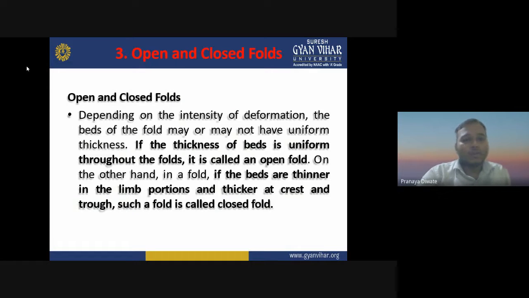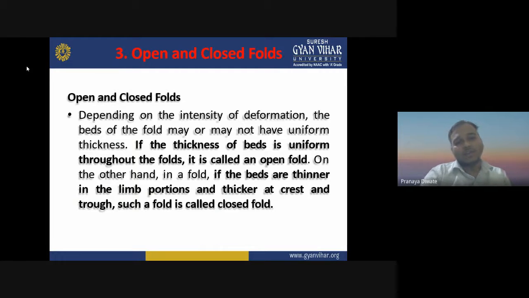Then what are open and closed folds? Depending upon the intensity of the deformation, the beds of the fold may or may not have uniform thickness. If the thickness of the bed is uniform throughout the fold, it is called an open fold.